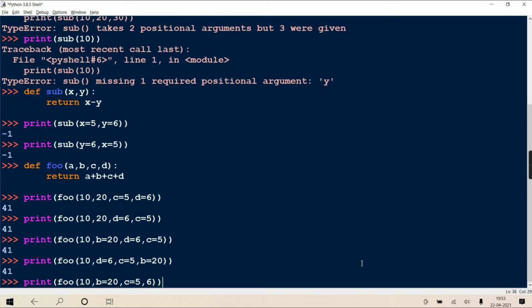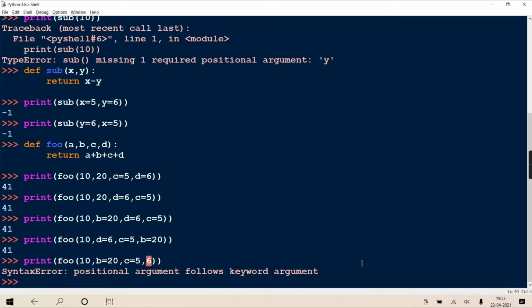It will say positional argument follows keyword argument. So who is coming after whom? Positional is coming after keyword. So it is saying, once you start with the keyword, all are supposed to be keyword. After keyword, a positional argument cannot come, but in your call, it is coming. The positional argument is following the keyword argument, which the language doesn't allow.